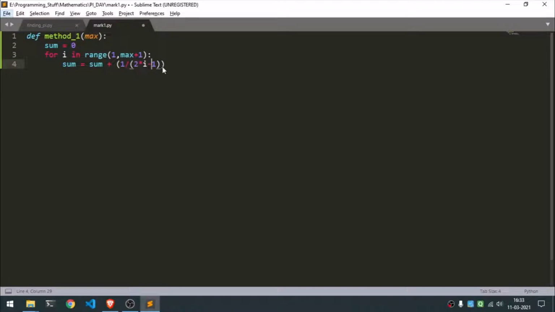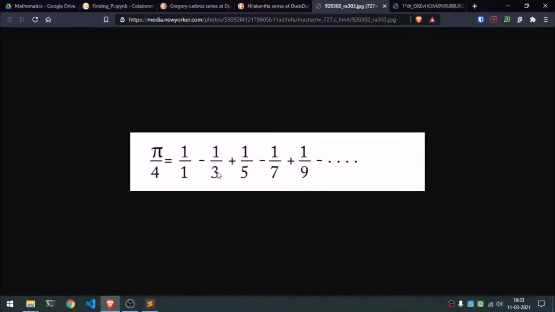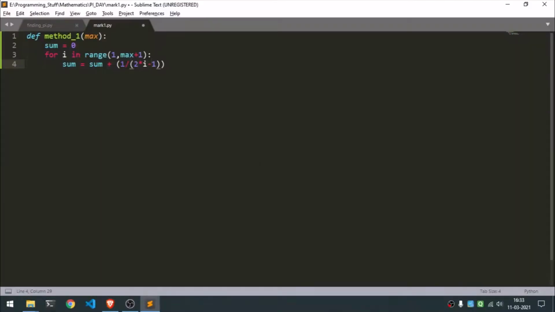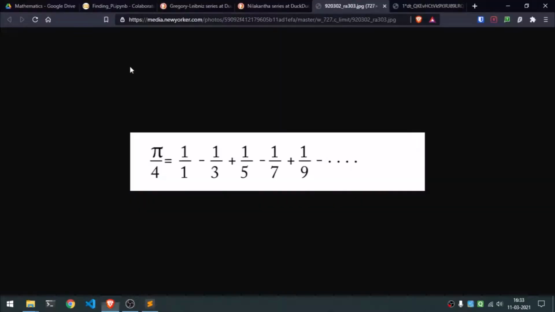Now as you can see, this is the addition of all the odd fractions. Okay, this is not alternating, so we need this alternating sign. So how do we do that? We just add another term here, and we'll put minus 1, and then we'll exponent it by i plus 1. Now we could do just i, but that would mean that the first term would be negative, and we don't need that. The first term is positive, then negative.